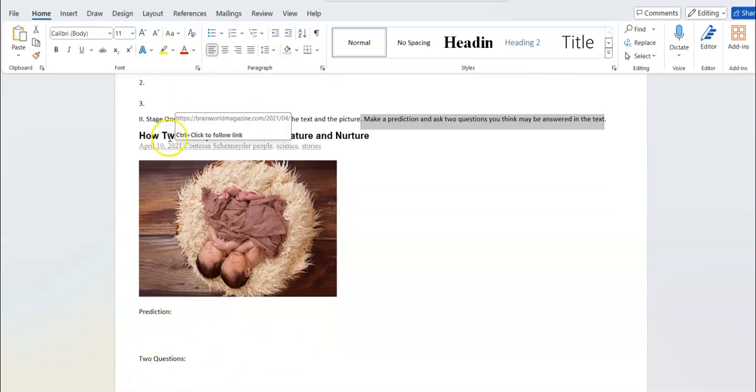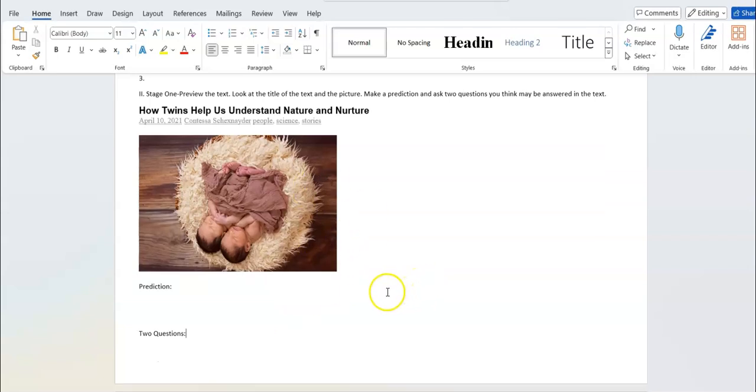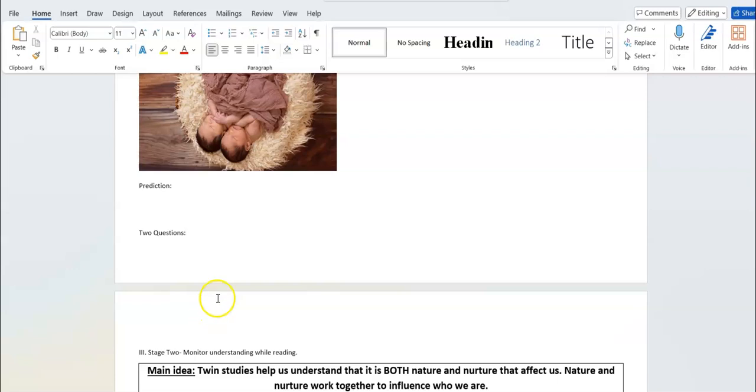And so when you look at the title here, How Twins Help Us Understand Nature and Nurture, and the picture, which actually looks upside down, we can still make a prediction about what we think this article will be about. I'm curious to see what you will write. And what questions do you have? One question, for instance, simply could be, how do twins help us understand nature and nurture? Maybe your question is, what is the difference between nature and nurture? You'll write your questions here.